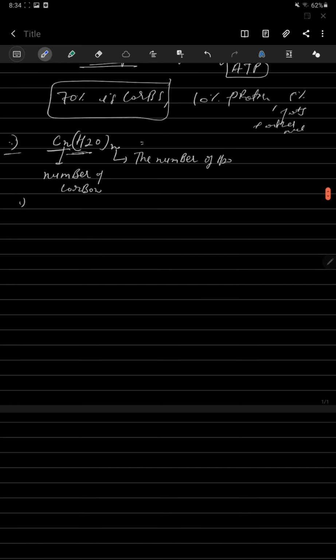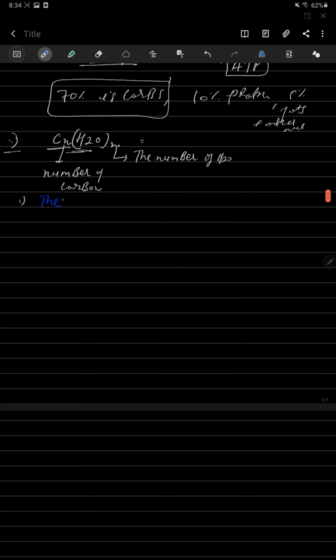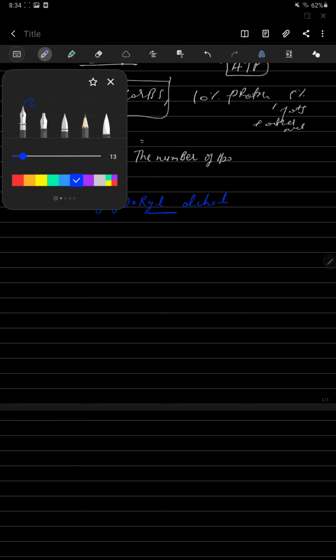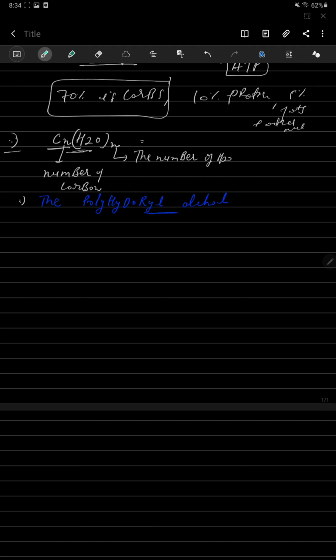What is carbohydrate? The chemical name of carbohydrate is polyhydroxy alcohol. We break the word and get the meaning. Poly means more than one or much.